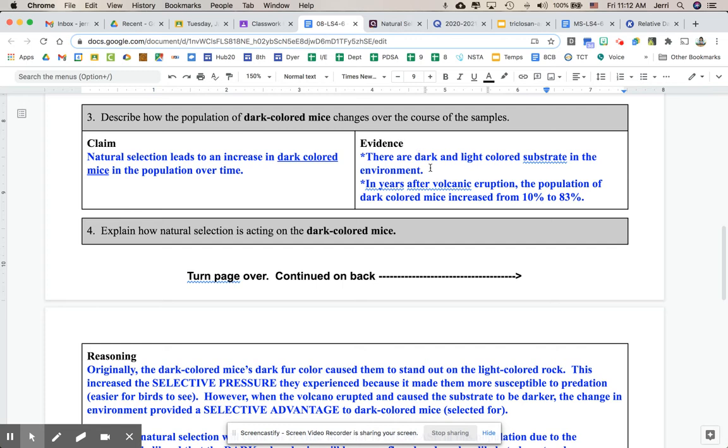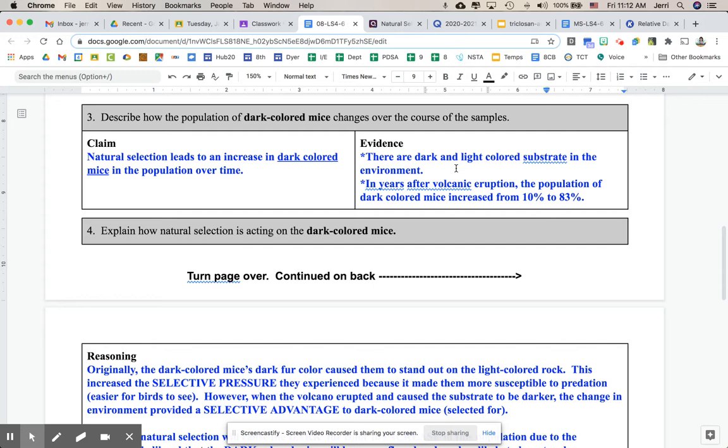For the evidence, we're going to have two pieces of evidence. So there are dark and light-colored substrate in the environment in this region. You've got still some light-colored sand. You have the dark-colored volcanic rock. So that's evidence from our reading.